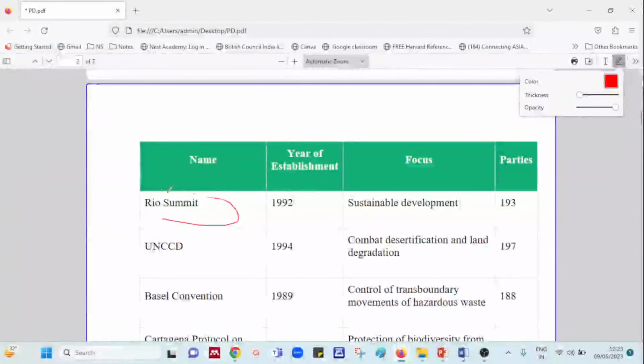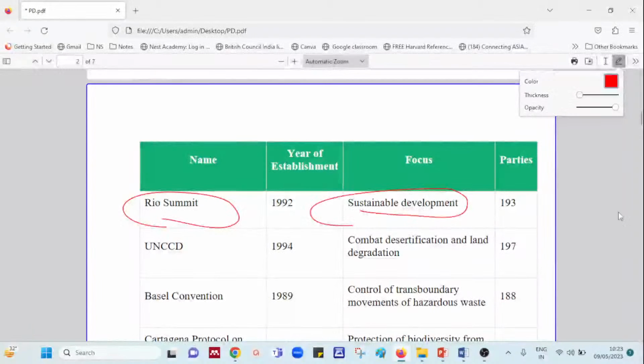Going ahead, the next is the Rio Summit. If you remember, yesterday for the Rio Summit I did Rio plus 10, and we did Rio plus 20 also, and we saw both their establishment periods. The intention of the Rio Summit, also called the Earth Summit, is basically sustainable development. It was formed in the year 1992 with 193 parties.